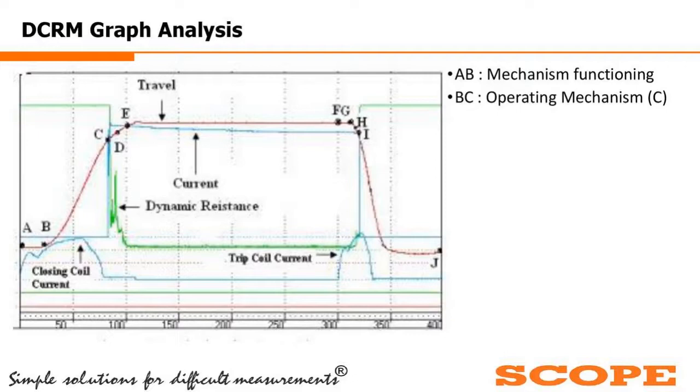So from B to C, somewhere in between, the closing coil energization will be removed, but the breaker will keep on going on autopilot, something like, with its own inertia it will move. And at a point somewhere in C, the breaker has first touched. So the moving part of the breaker has just touched the fixed part.